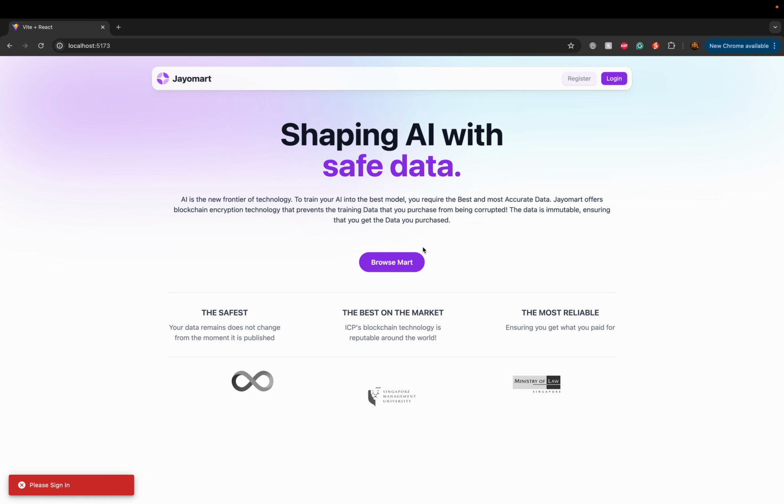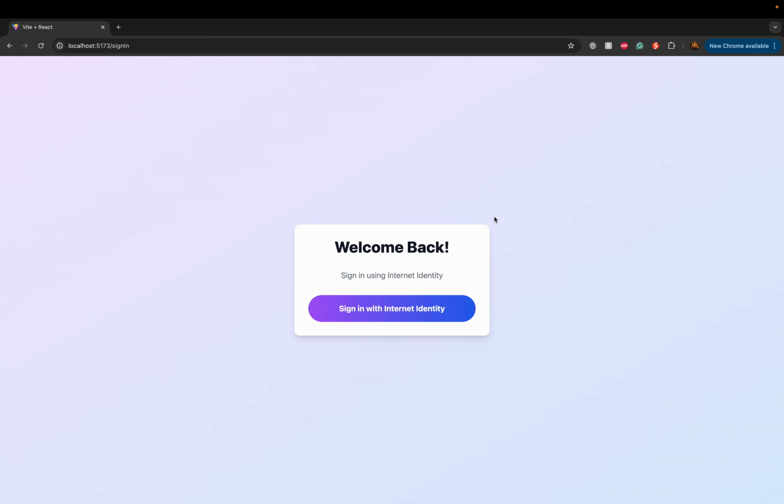So firstly, if we try to go into our mart, we can see that we have to be signed in to be inside the mart. That's why we have our login option over here. While logging in, we are mainly using the ICP's blockchain framework to support our system, and we are using the internet identity to track each of our unique blockchain identifiers. So for the sake of convenience, we'll move forward and then we'll just log in.